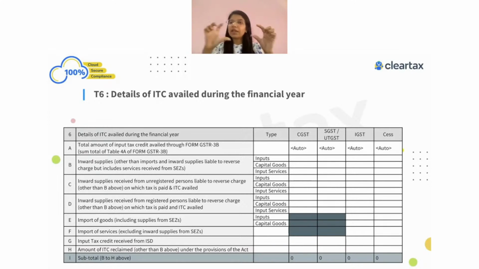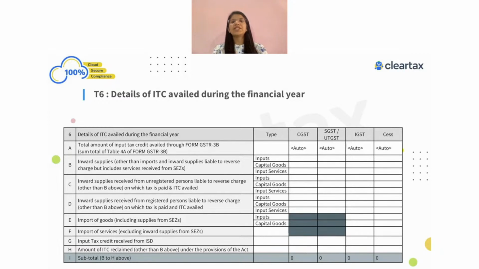4A talks about all the ITC which you have claimed. 4B talks about all the ITC reversals which you have done. And 4C talks about the net ITC. And now the government also has 4D, which talks about the ineligible ITC. And we know there's a recent change which the government has made. We'll not talk about that because it's not even relevant for FY 21-22.